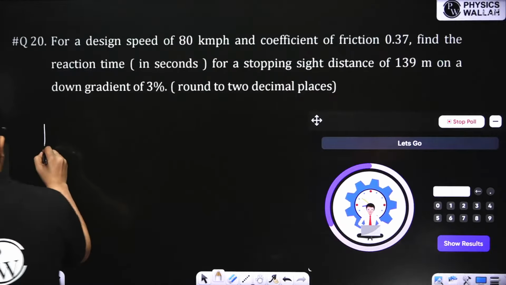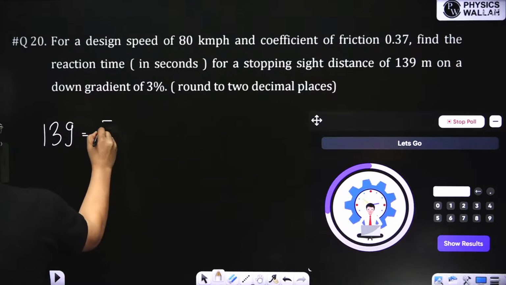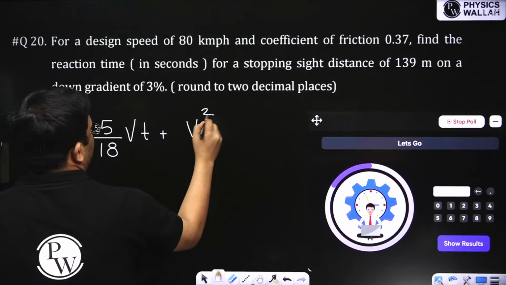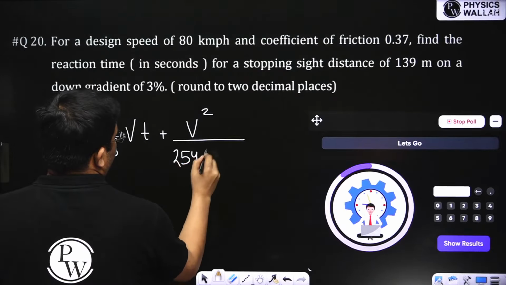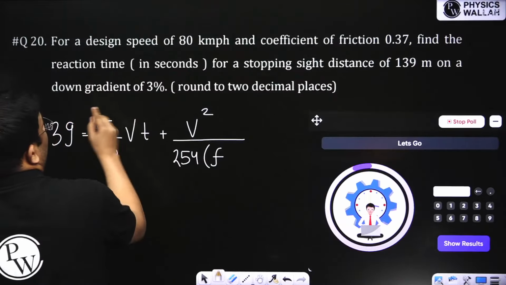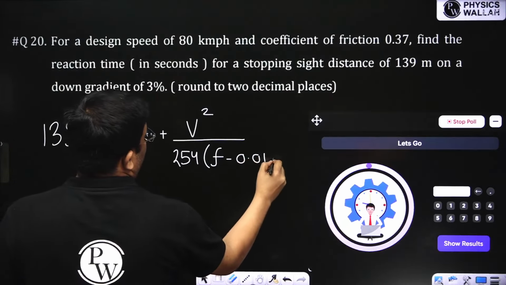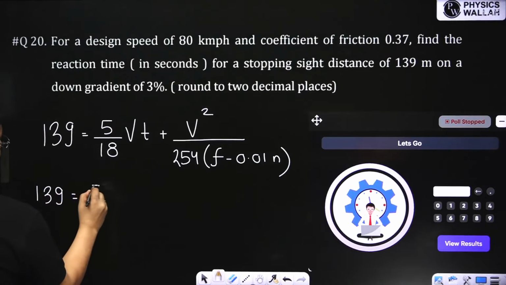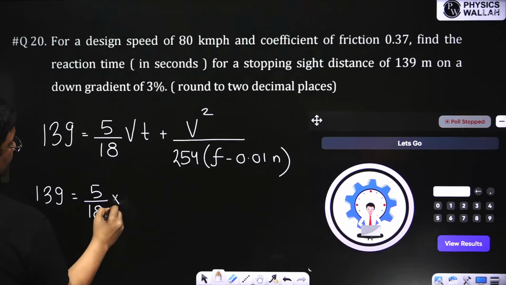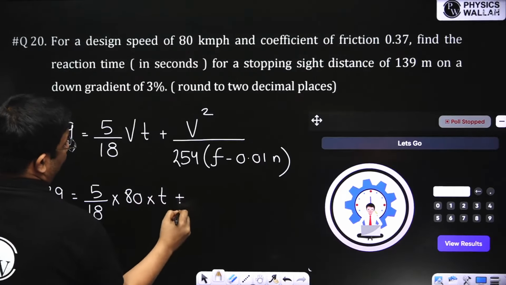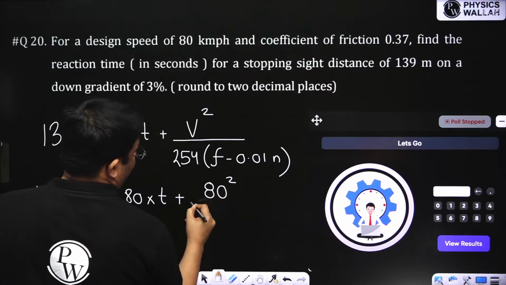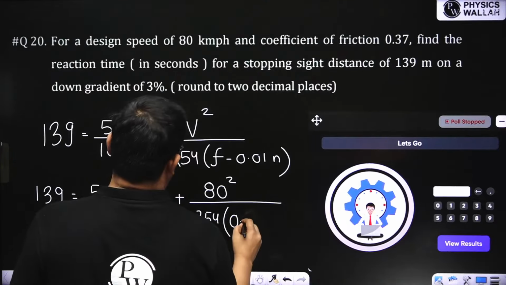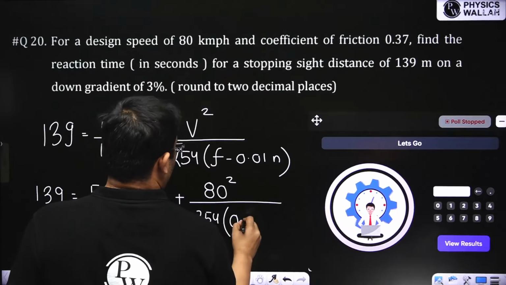Stopping sight distance equation is what? Just remember the equation: 5 by 18 capital V into t plus capital V square by, here it is down gradient, so minus 0.01 n, is given 80. 0.37.